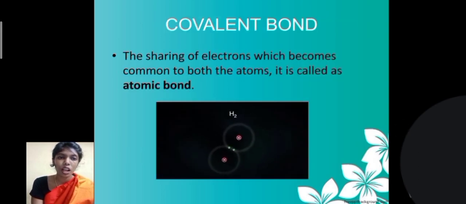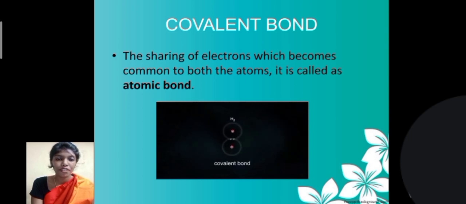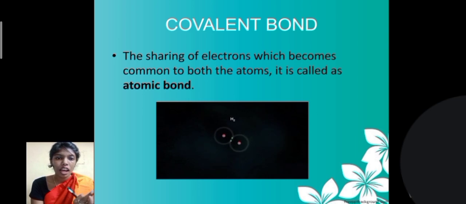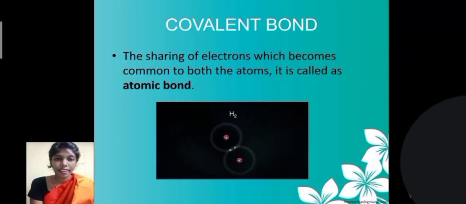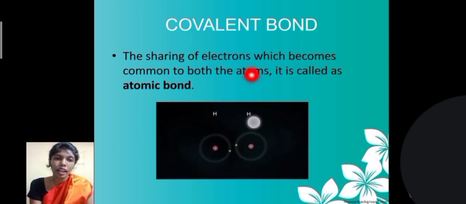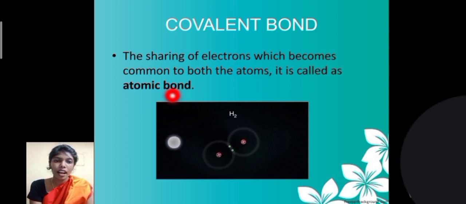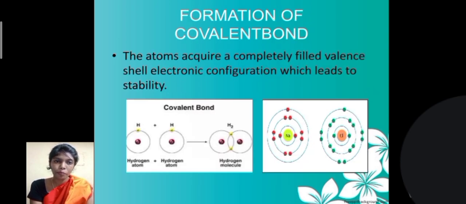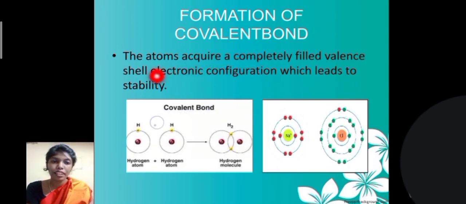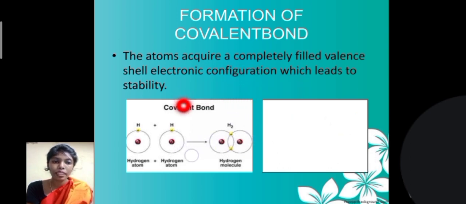Next we'll see about covalent bond. First we saw the ionic bond, its characteristics, and we saw the examples. The sharing of electrons which becomes common to both the atoms is called a covalent bond. Formation of covalent bond: the atoms acquire a completely filled valence shell electronic configuration which leads to stability.